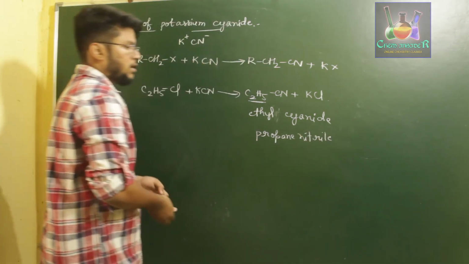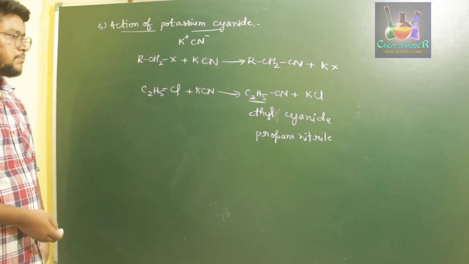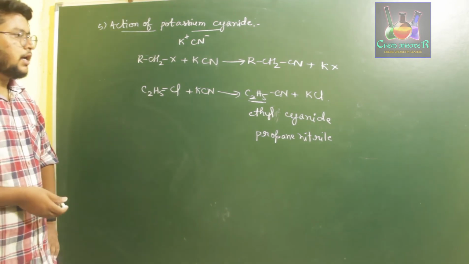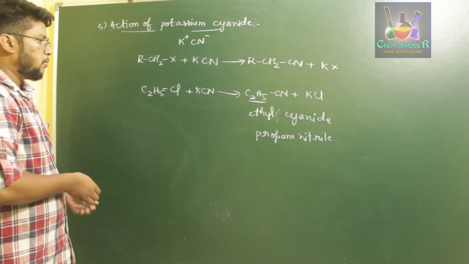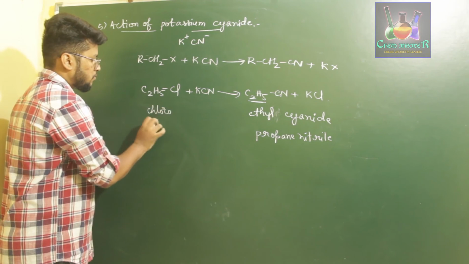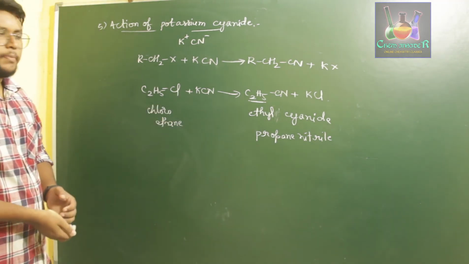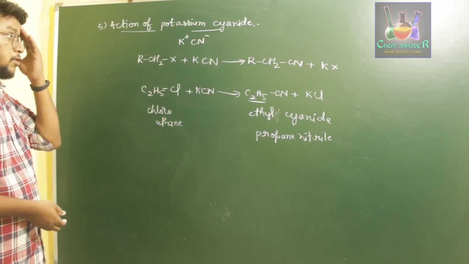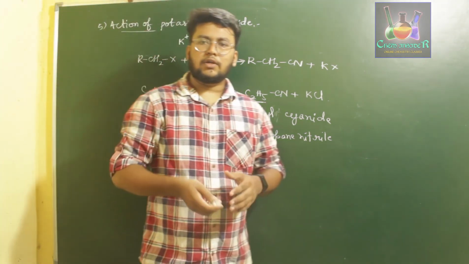So if you have to name it in the IUPAC nomenclature, first you need to calculate the total number of carbon atoms. For that particular carbon atom number, you have to give its root word, and you should consider the nitrogen as nitrile. That gives us propane nitrile when we treat chloroethane with potassium cyanide. We can prepare ethyl cyanide, which is also called propane nitrile. So this is all for today's reactions of nucleophiles on haloalkanes.